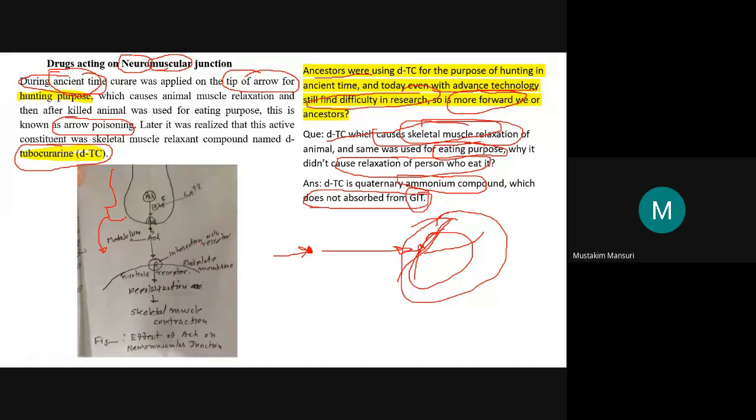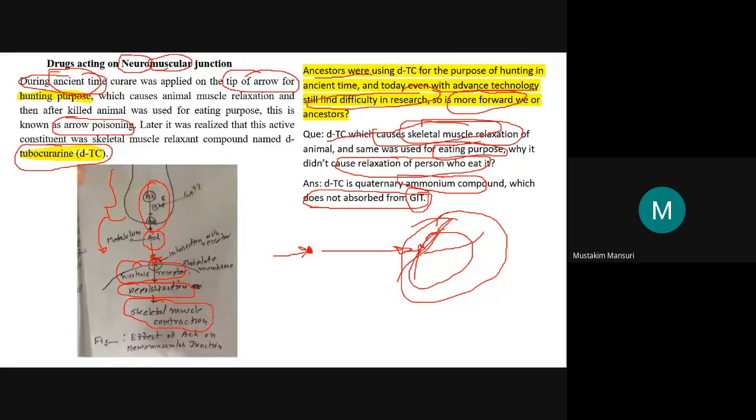And as we know, in the skeletal muscle the receptors are nicotinic cholinergic receptors. Once acetylcholine is released from this neuron by exocytosis, it binds on this nicotinic cholinergic receptor, and based on that it produces depolarization, and because of that it leads to skeletal muscle contraction.